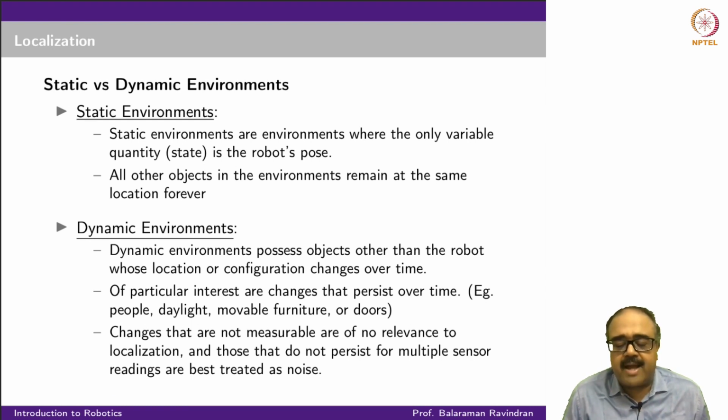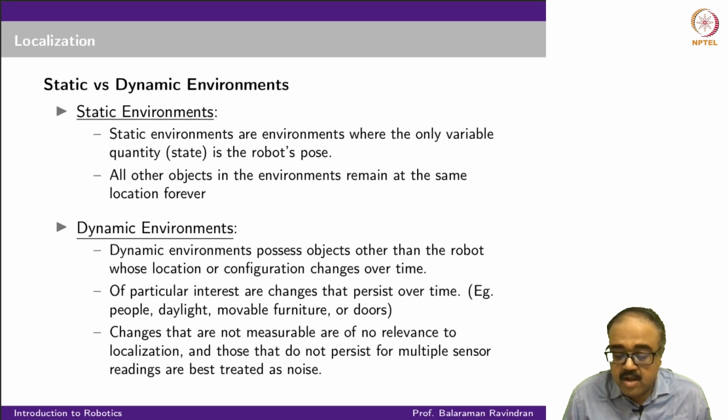The map is fixed, every object in the map is fixed, nothing moves, and only the position of the robot changes. These are static environments, and these are the kind of situations that we have been looking at so far in the motion model, the sensor model, as well as the state estimation algorithms we have seen.